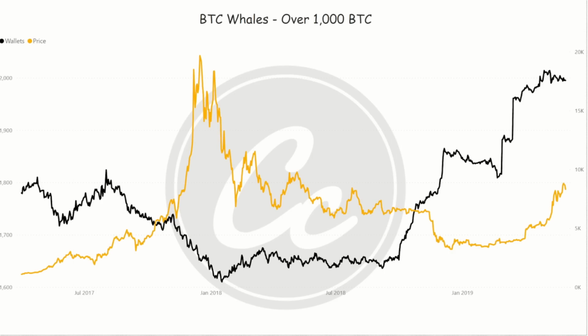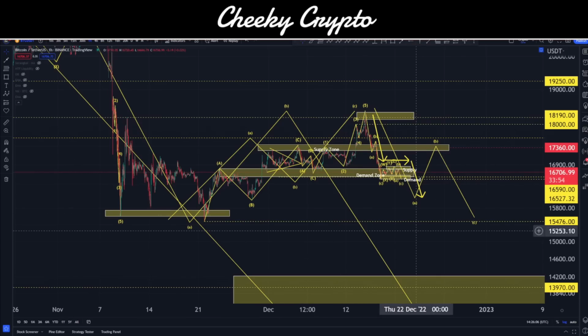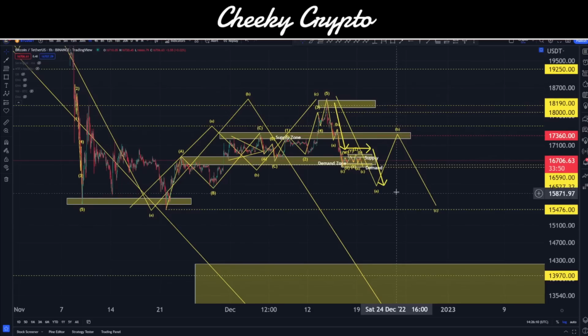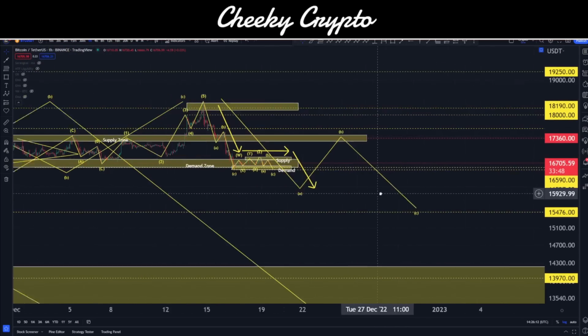Other than that, it's pretty much business as usual here. Sideways trading activity on the charts. Slightly deeper to go before we bounce up in a more significant way. And yeah, I think that covers everything off quite nicely.